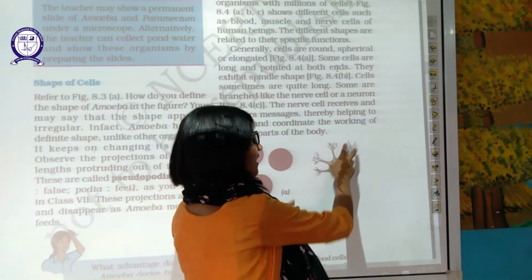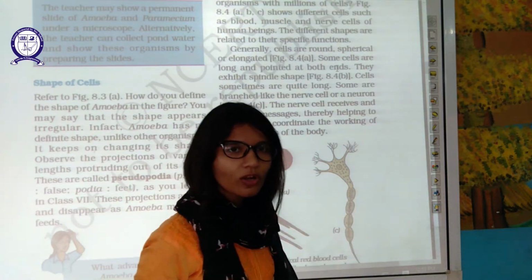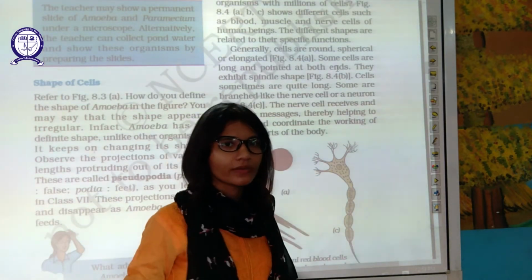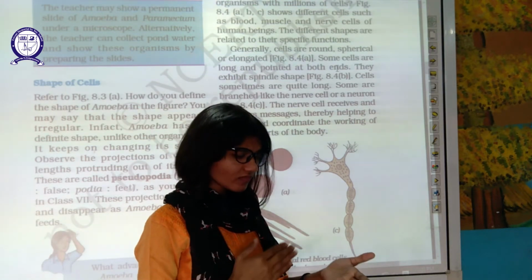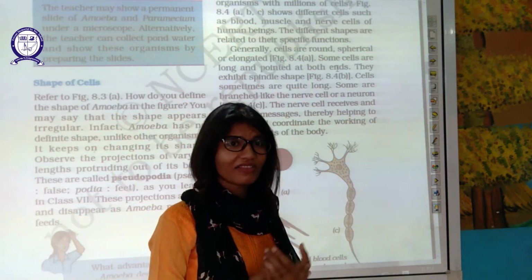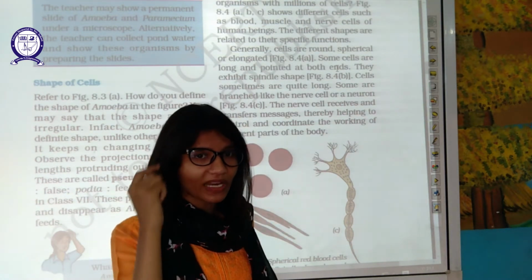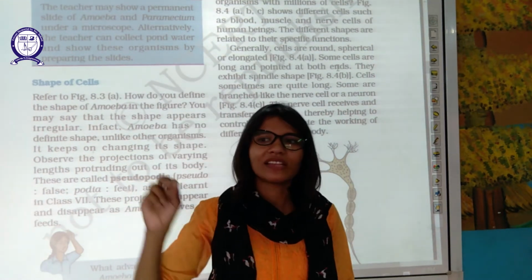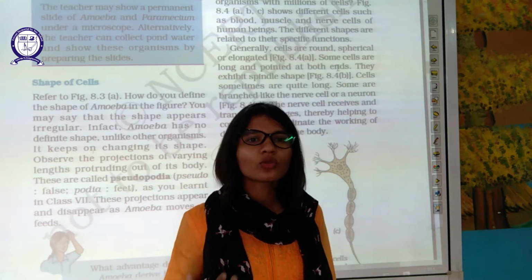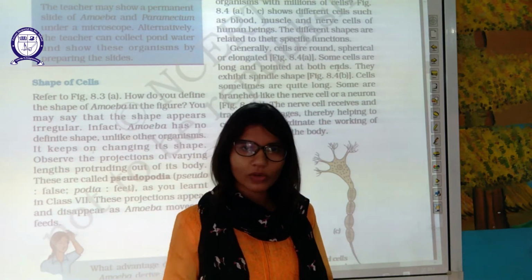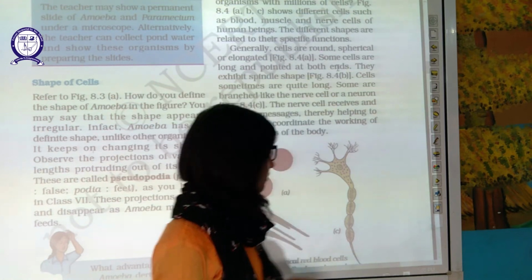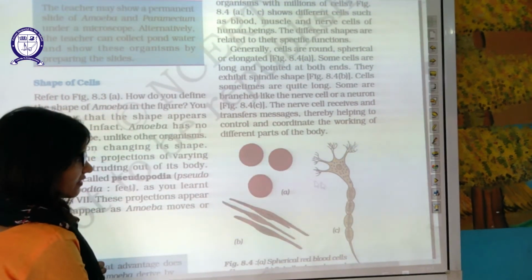These branches are attached with another neuron and help in transmission, like cables or wires, of signal from one part of the body to the brain. Then brain interprets that signal and tells us to do that particular function. This is a typical nerve cell.